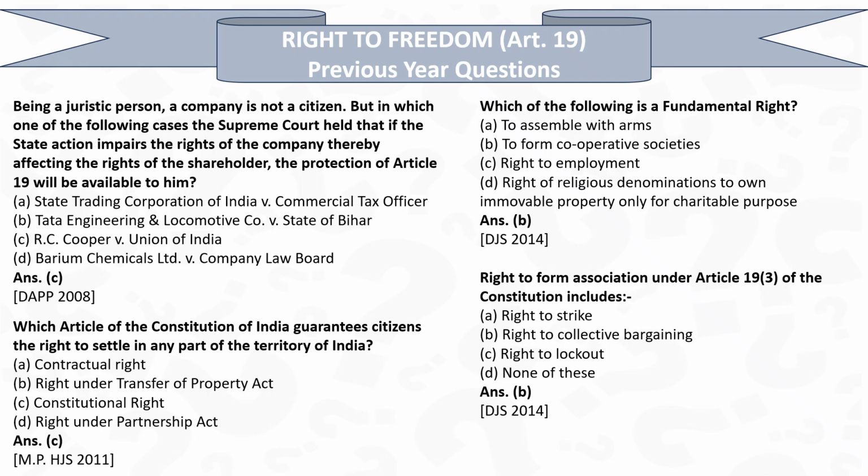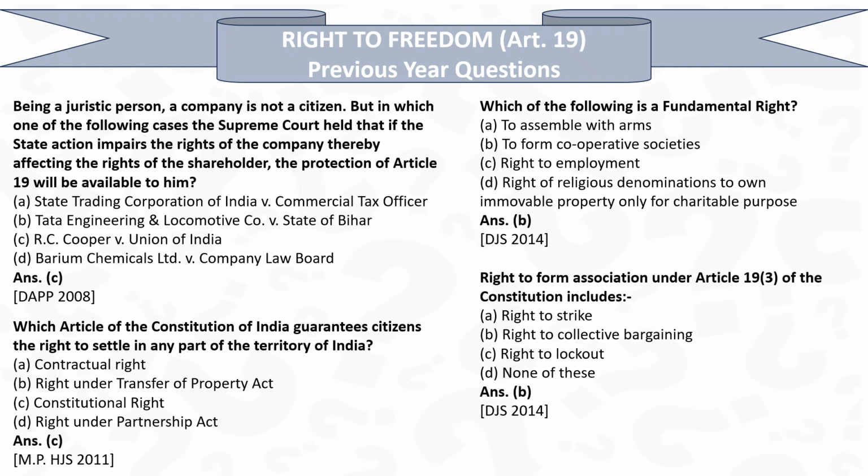Okay, so the question is: being a juristic person, a company is not a citizen. That is clear. But in which of the following cases did the Supreme Court hold that if the state action impairs the right of the company, thereby affecting the rights of the shareholder, the protection of Article 19 will be available? And the answer is RC Cooper versus Union of India. We have discussed this in detail earlier, it is a very interesting case, note it down.